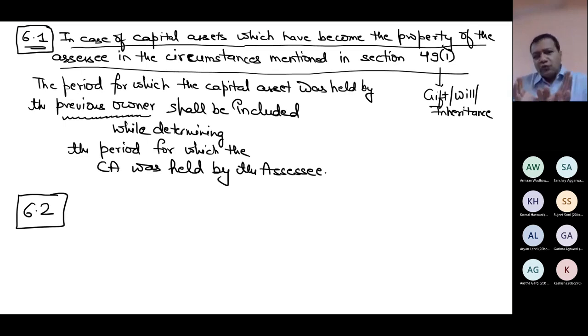So there are around 13 to 14 different cases where the way to determine the holding period is explained in Section 2, clause 42A of the Income Tax Act. But I will discuss only 6 or 7 maximum which are relevant for semester 3. So that I will discuss with you in the evening today when I will meet at 5 p.m.